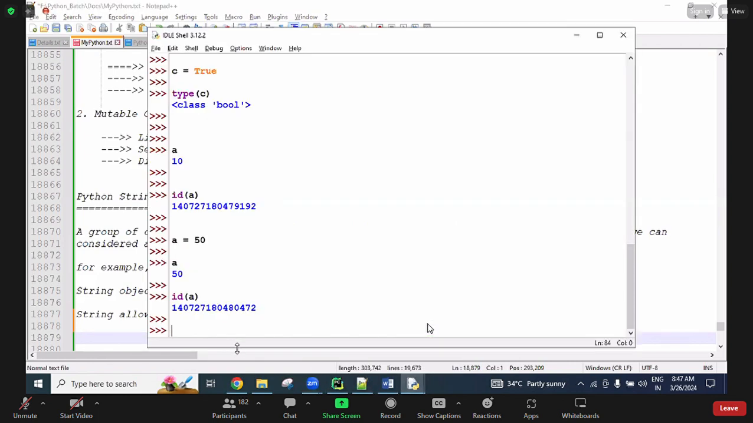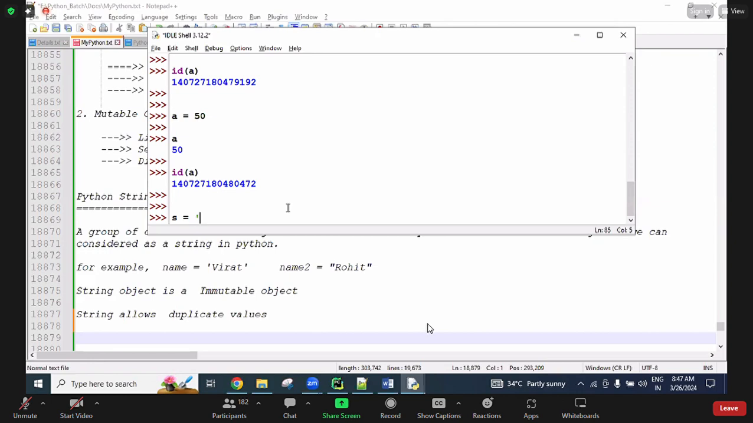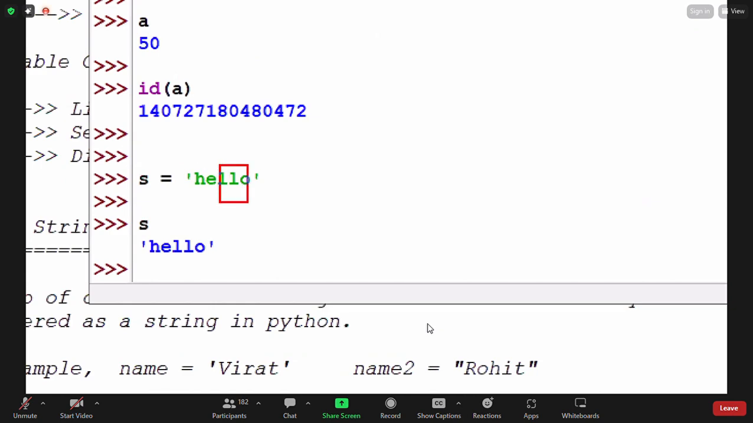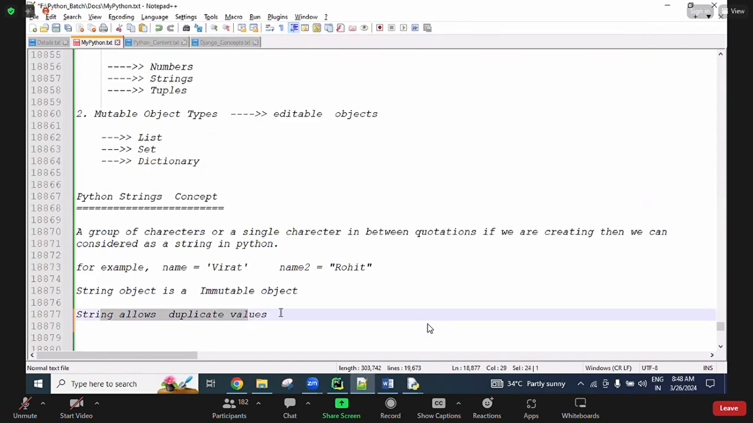Now here, s equal to hello, I'm writing. Here, hello has l two times. If duplicates were not allowed, only one l would come. So multiple same characters we can use, no problem. That is called the string allows duplicate values.